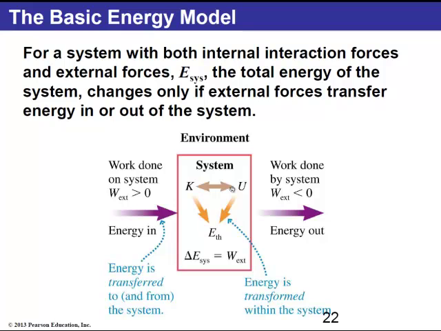We've already talked about that. Or, as we now have discussed, also a transformation of energy from, let's say, kinetic or potential into thermal energy. Okay, so this will represent the fact that the energy of the system has changed because of external forces acting on the system, but there are also some possible changes within the system itself.